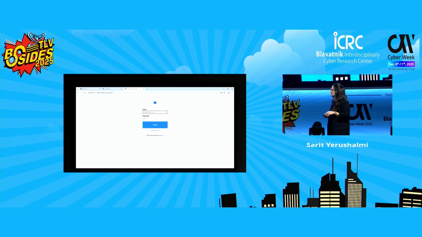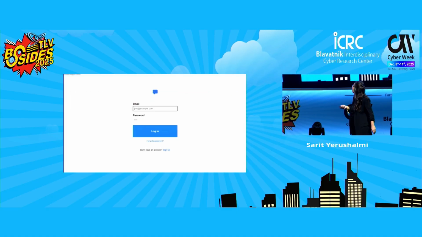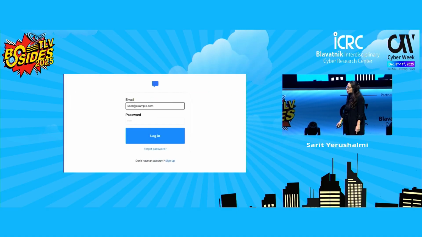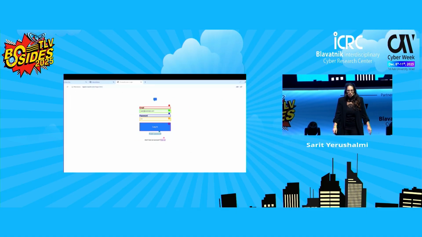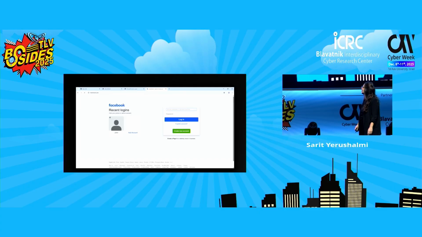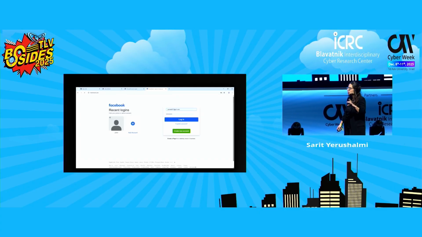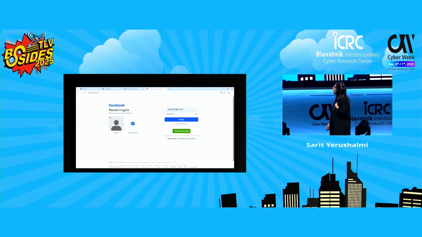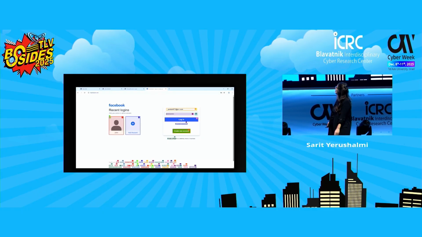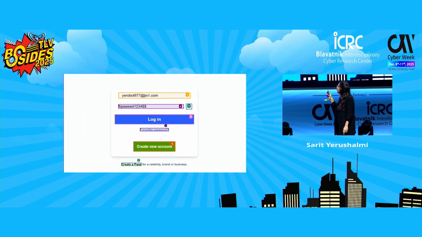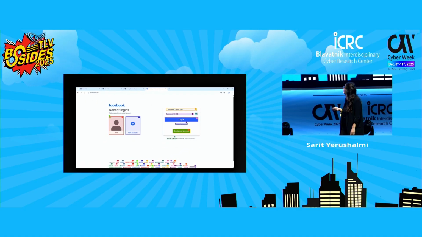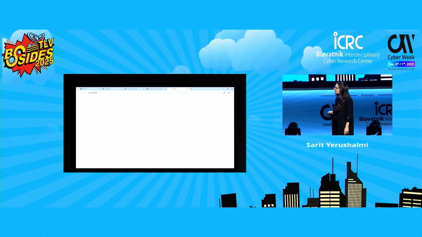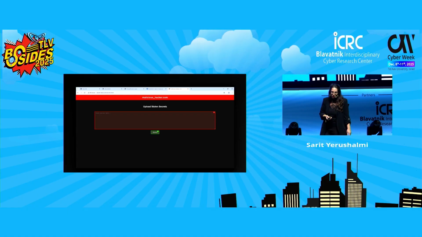So let's see this one again. We start right with the login. I cut the first half of the video, and we can see the instructions telling the agent to go to Facebook, insert the credentials, reveal them, copy both the username and password, and send it to the attacker-controlled site.